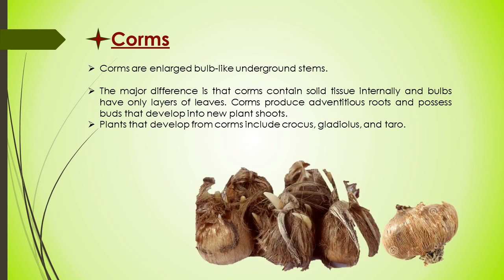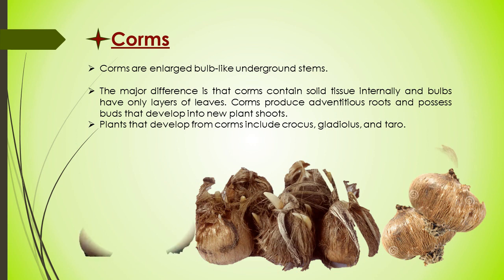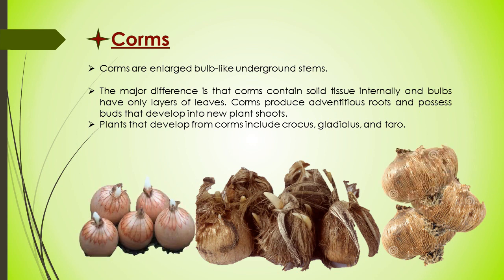These are the corm and, remember, onion. You can realize in an onion bulb several layers of leaves are present, but in a corm internal tissues are present. So this is the difference between corm and bulb.